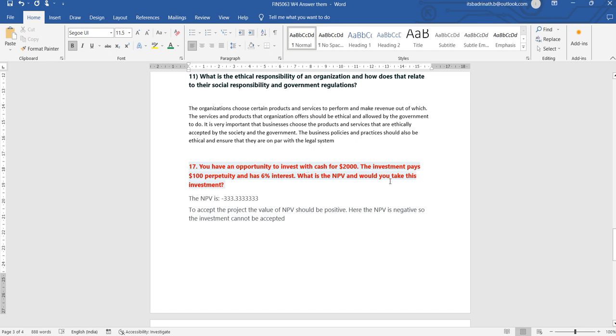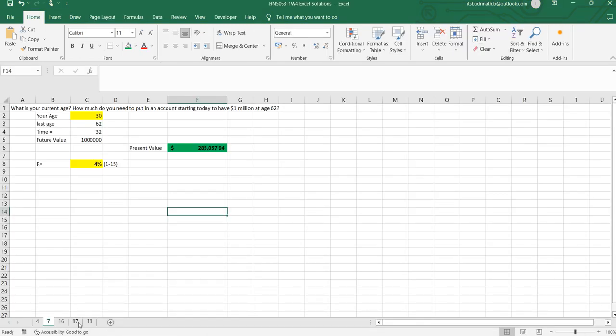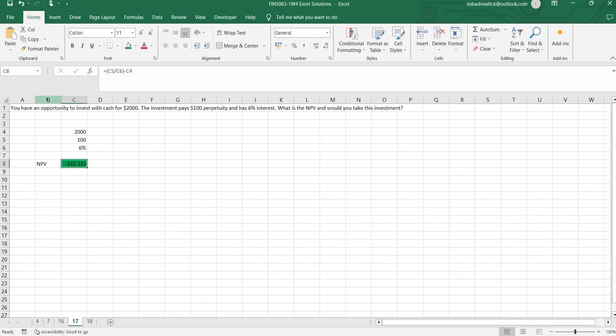So now what we need to do, when it is a red color, is go to the Excel sheet and find the question number, that is 17. In this, we clearly see the values, and there is nothing to change because there is no yellow color. So the value is 333. We straight away mention that based on the calculations, the NPV value is 333. NPV means net present value.